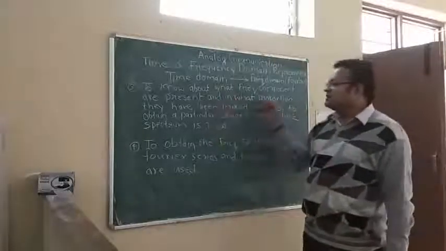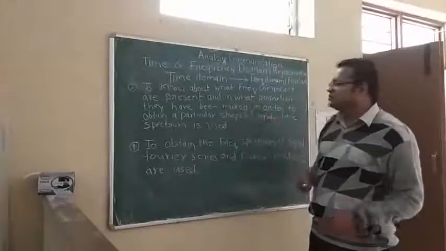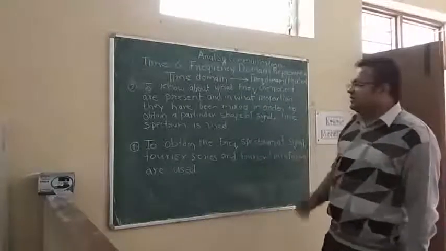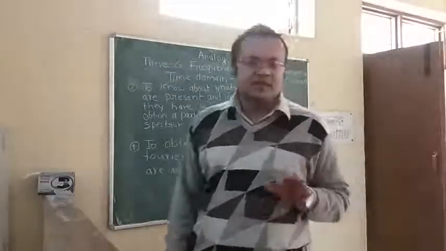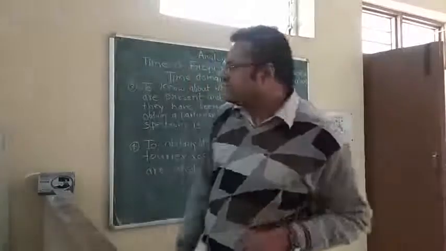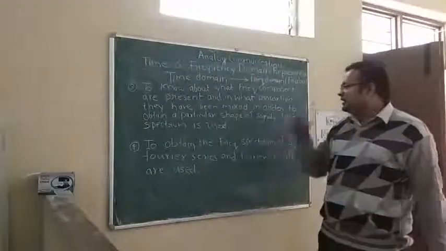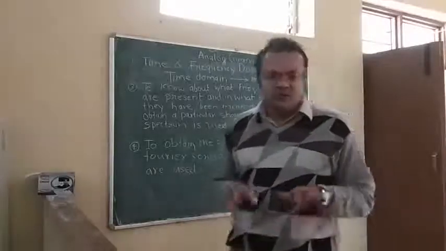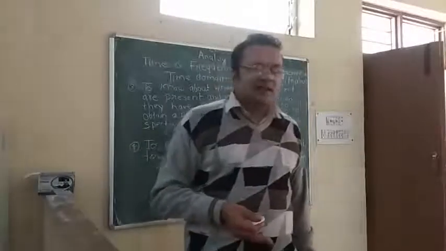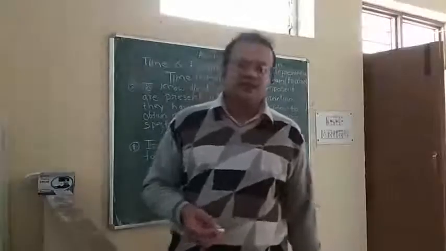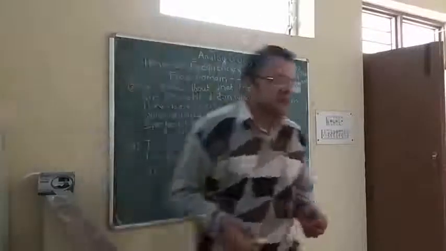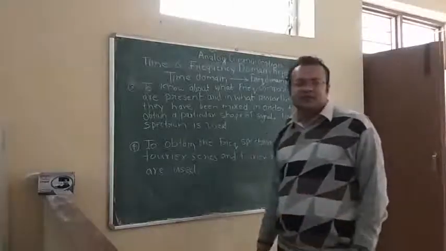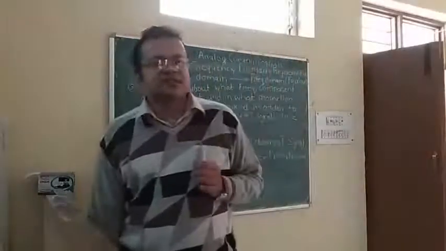To know what frequency components are present and in what proportion they have been mixed in order to obtain a particular shape of signal, line spectrum is used. If you want to know what frequency components are present in our signal, then you use line spectrum. And if we want to generate another signal and you know what frequency components have been mixed, then you also use line spectrum. With the help of line spectrum, you can see the characteristics of a signal with respect to frequency, the amplitude and phase with respect to frequency. So line spectrum is very beneficial to know the characteristics of a signal.